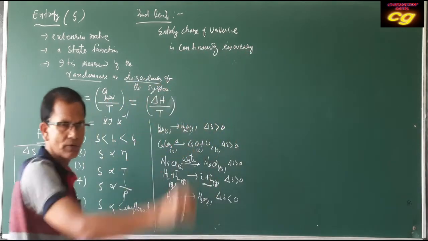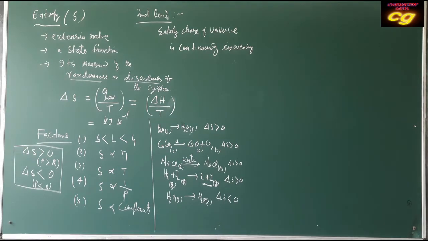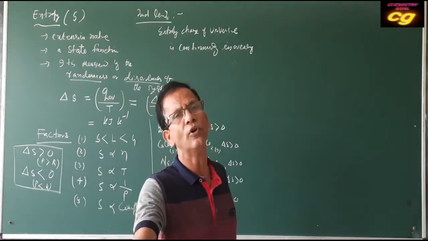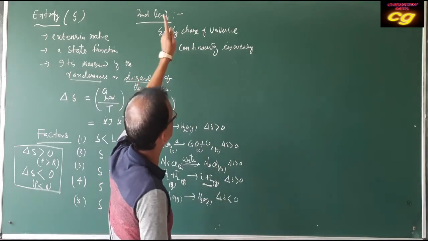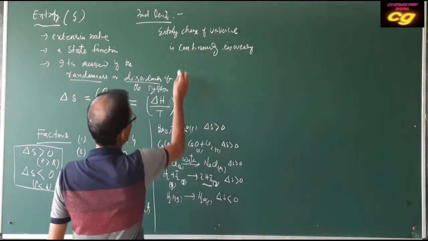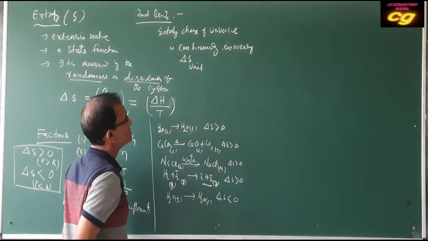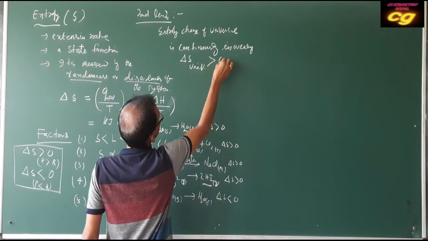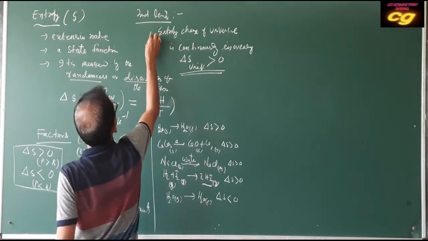It's very important. That means the randomness and complexity of the universe is increasing day by day. So the total entropy change of the universe is always increasing, greater than 0. This is one statement of the second law.